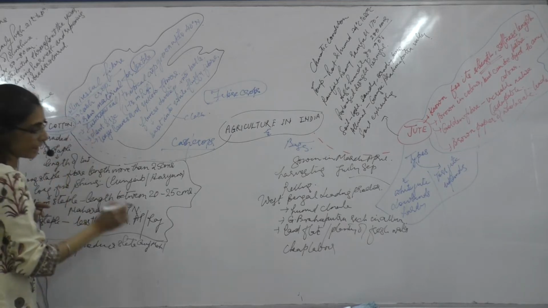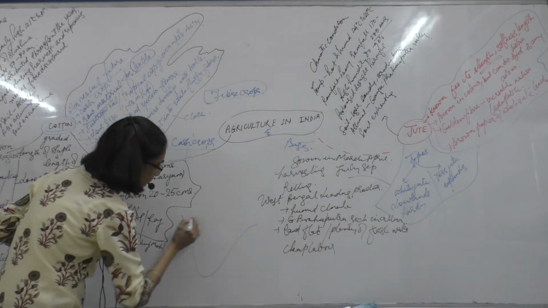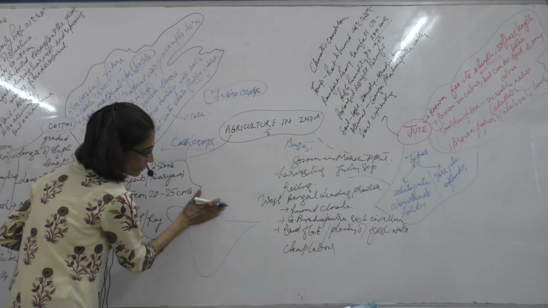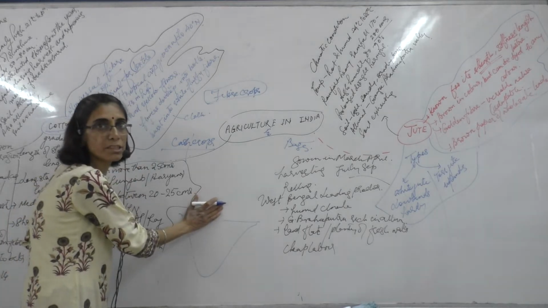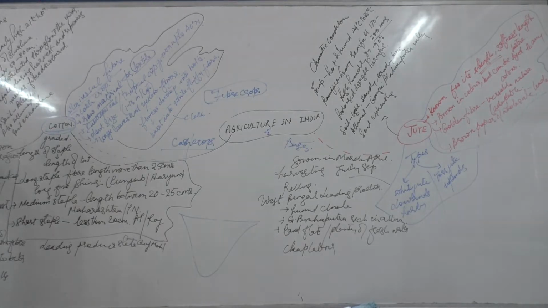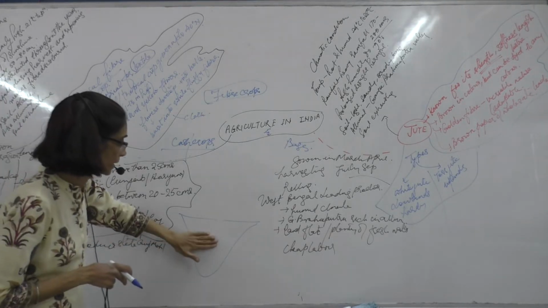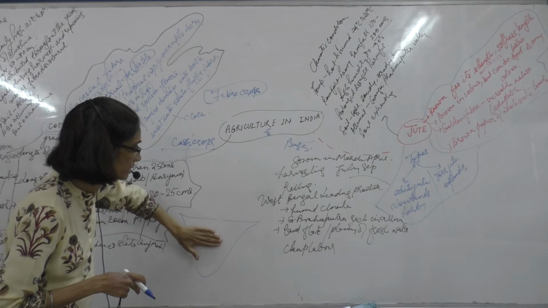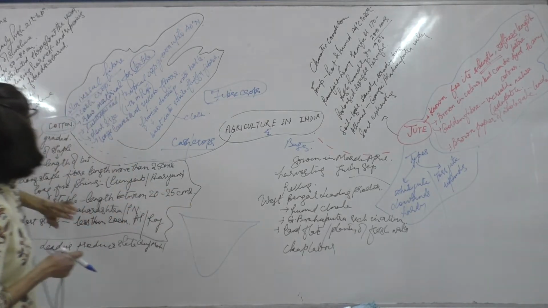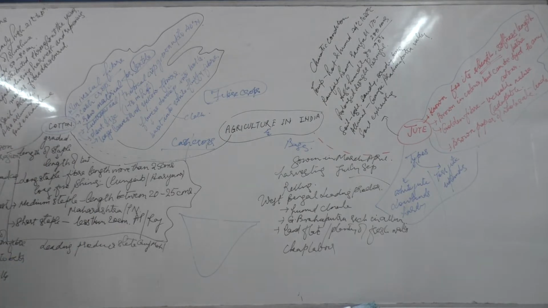This crop can be grown in subtropical and tropical regions, because it needs high temperature, uniformly high temperature. It doesn't need low temperature, so uniformly high temperatures, and that is how it is grown in the tropical and the subtropical region.